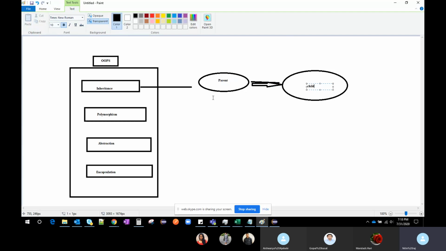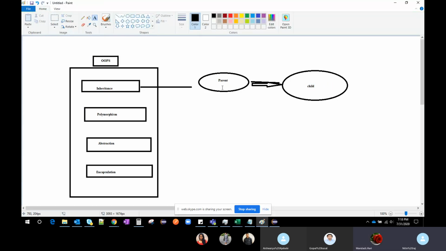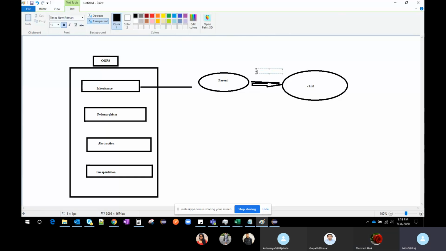Suppose there are some methods which are reusable for other classes. In that case, we go for inheritance. So we will make it generic in the parent class, and we will use the same method in the child class also. For this we use one keyword called extends, in order to inherit the properties from the parent class to the child class. So we will use the extends keyword.